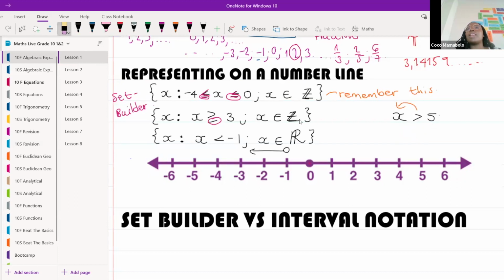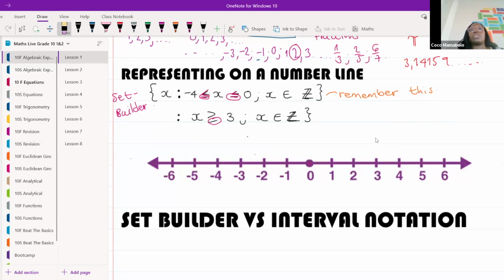But if my sign looks like that, my crocodile mouth is open towards 5. So that means that my x must be smaller than 5. So all my numbers 4, 3, 2, 1, 0, -1, and like that. That's it, you're correct. Okay, so we need to consider what that mouth is doing. Okay, are we okay with this? Excellent. Okay, so we're going to look at another one. Let's look at another example because I want us to get this right.